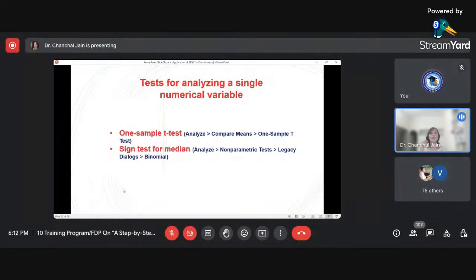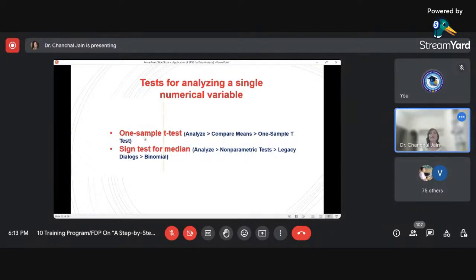If I say the test we want to perform is for analyzing a single numerical variable, numerical variable means continuous scale variable or interval or ratio scale variable. So if I am having such kind of single variable available with me, in that case we can perform one sample t-test, and second one is the sign test for median. There is a difference in these two tests, one sample t-test and the sign test for median, because the one sample t-test is based on the mean value.